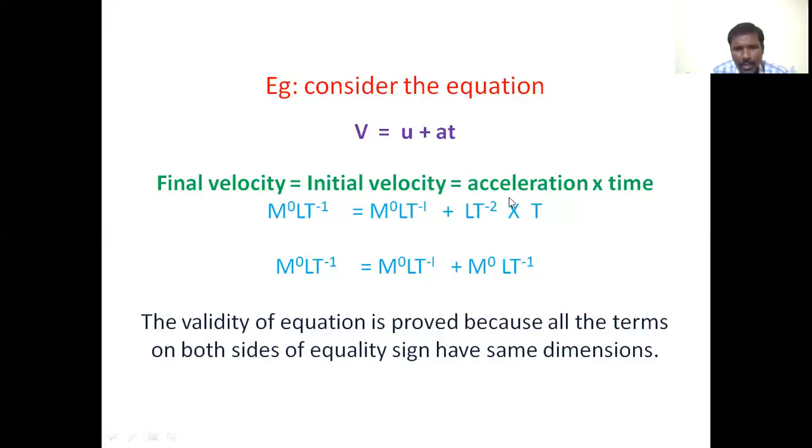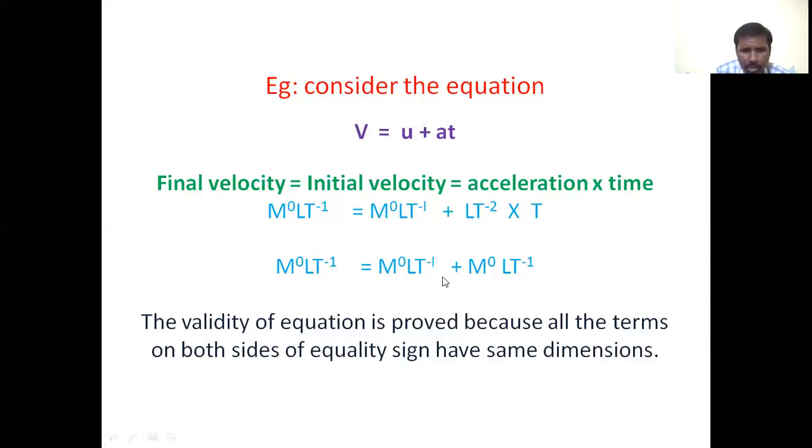Next, the dimension formula for acceleration is L T^-2, multiplied by time, whose dimension formula is T. Therefore M^0 L T^-1 equals M^0 L T^-1 plus M^0 L T^-1, since T^-2 times T^+1 gives L T^-1. So the left side of the equation is M^0 L T^-1, and the right side terms consist of the same dimension formula.